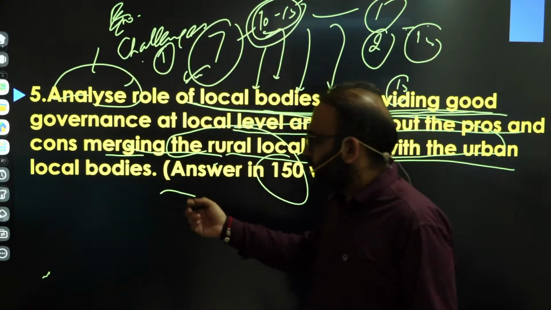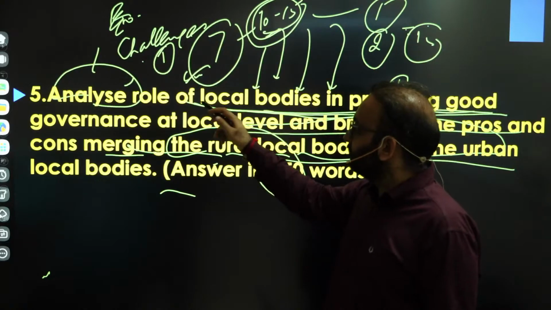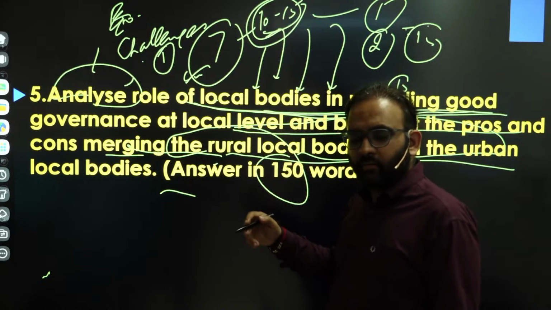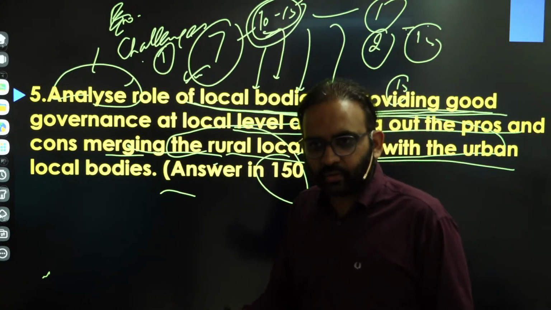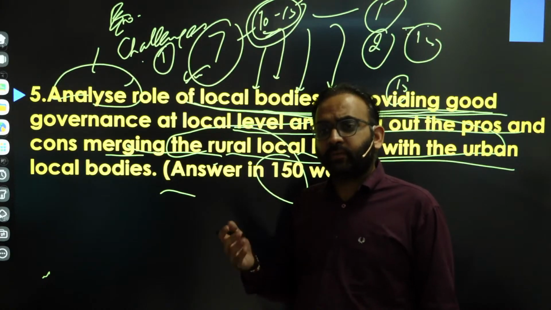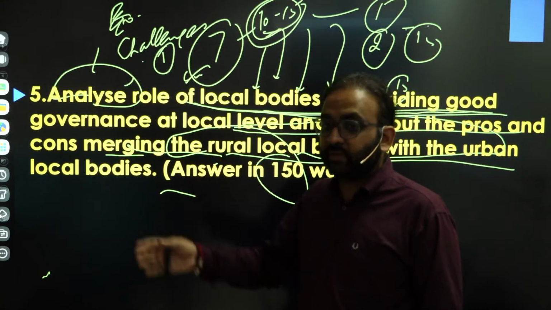And in the conclusion, right, there will be two prescriptions. First is how local bodies could be strengthened, right? For that you can add, suppose, Second ARC recommendations, right? Or you can add, suppose, the Sarkaria Commission's recommendations and so on. The National Commission to Review the Constitution's recommendations also.